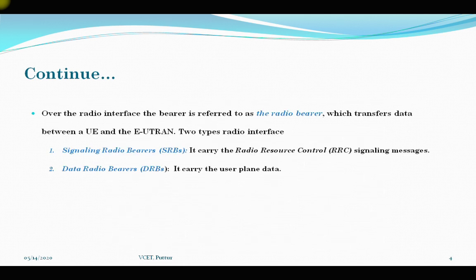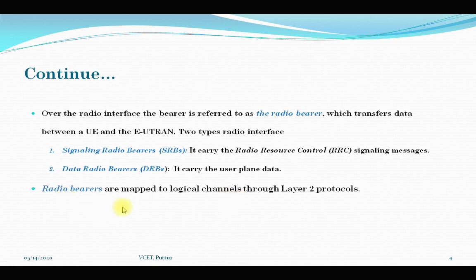So, as I have told you, over the radio interface the bearer is referred to as radio bearer, which mainly transfers the data between user equipment and E-UTRAN. There are two types: signaling radio bearers and data radio bearers. Signaling radio bearers carry radio resource control signaling messages. Similarly, data radio bearers carry the user plane data. These radio bearers are mapped to the logical channels through layer 2 protocols.